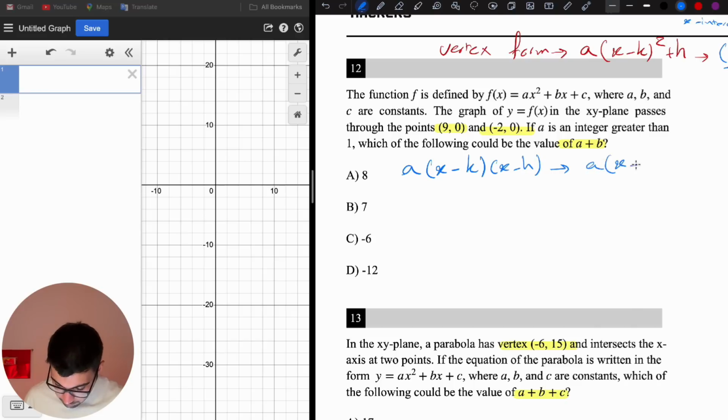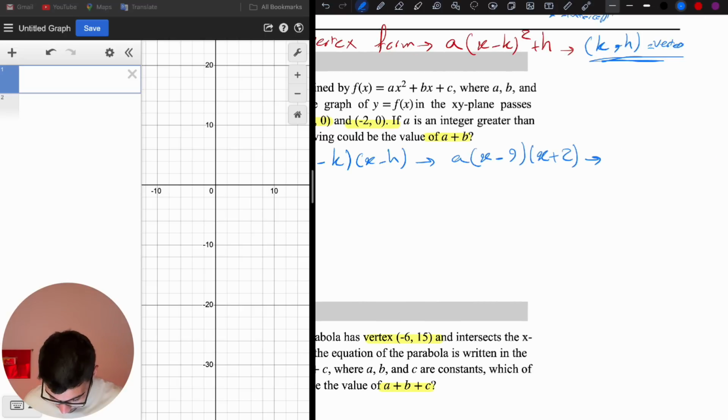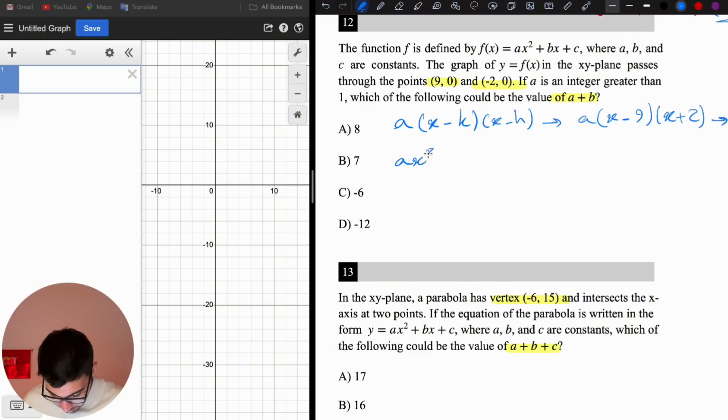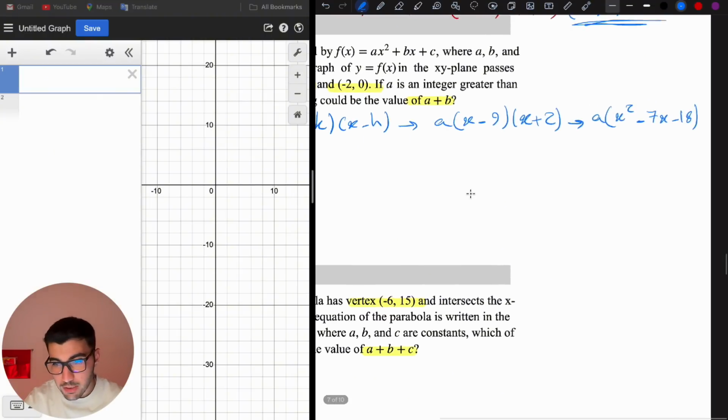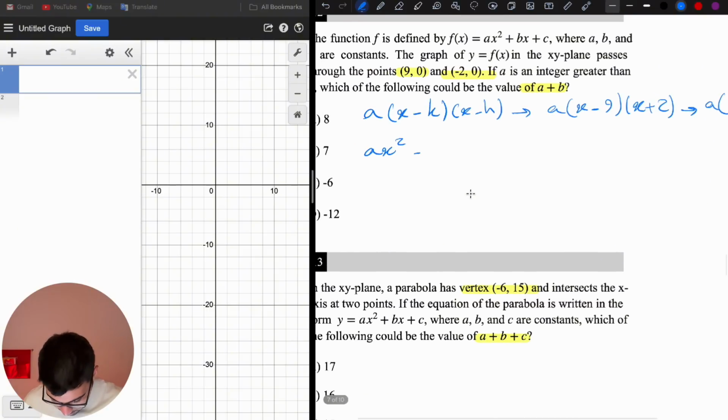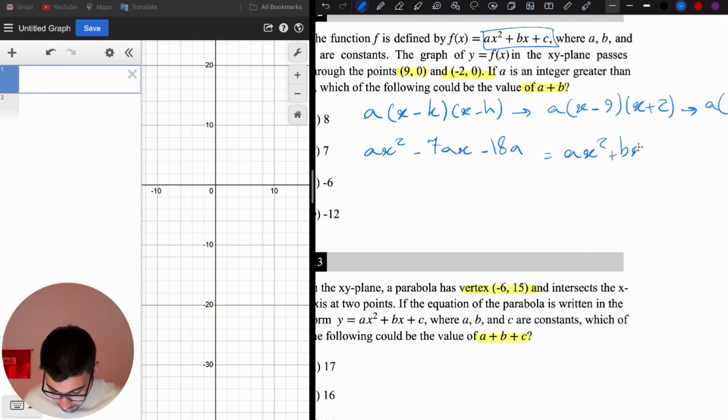So let's complete this. A times (x minus 9) and (x minus negative 2), which is going to be plus 2. This is the equation. Let's just open this equation, simplify this. We will have a times (x squared minus 9x plus 2x, which is negative 7x, minus 18), and then if we multiply a inside the parentheses, we're going to get ax squared minus 7ax minus 18a, and this is equal to this form, right? So ax squared plus bx plus c.